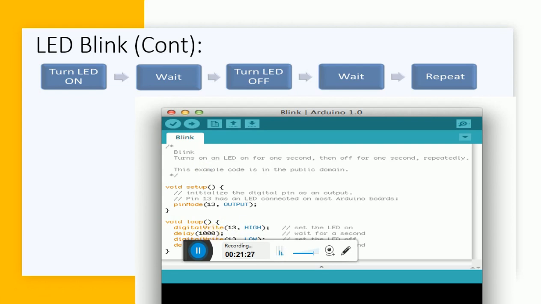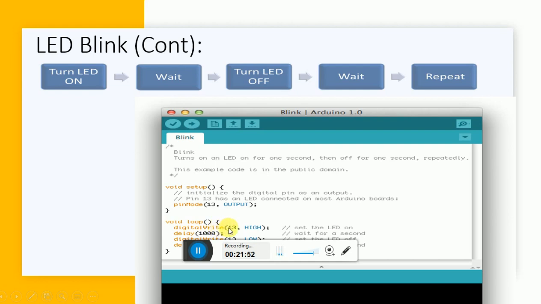Delay is something like the for loop you must have written in your C programs if you're running for some time. This is the same as the for loop, but the function is directly available in the IDE. So delay 1000. If I'm writing 1000, that means it is 1000 milliseconds, which is nothing but 1 second. That means I'm giving a delay of 1 second.